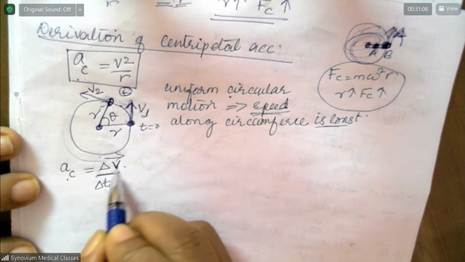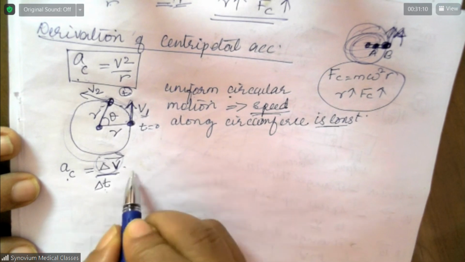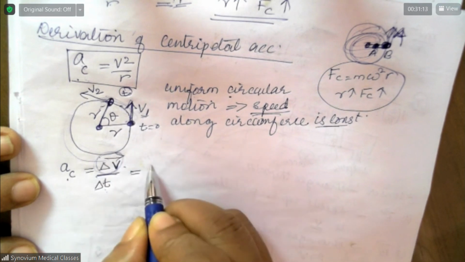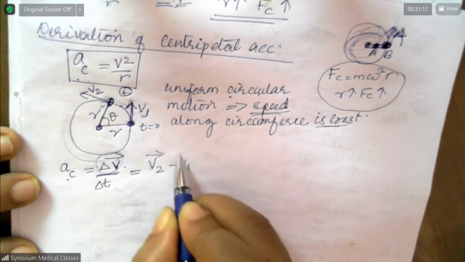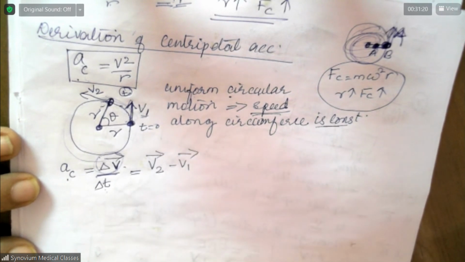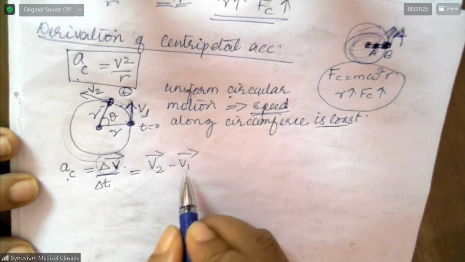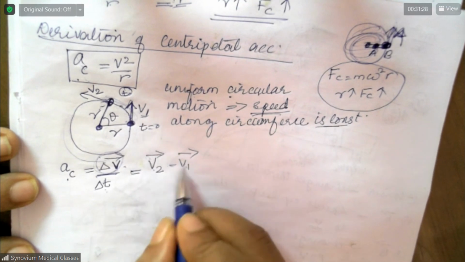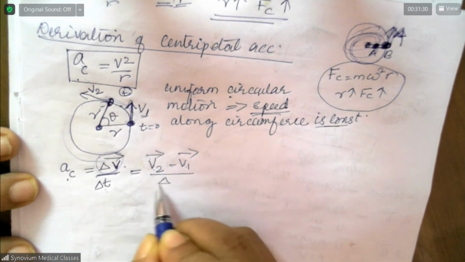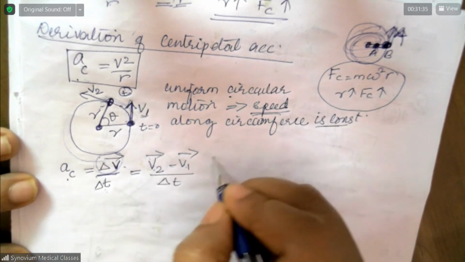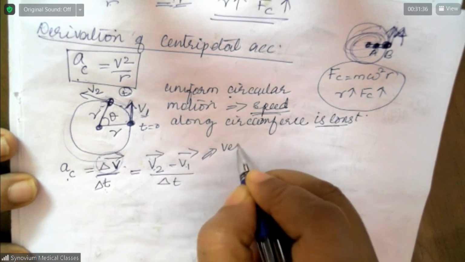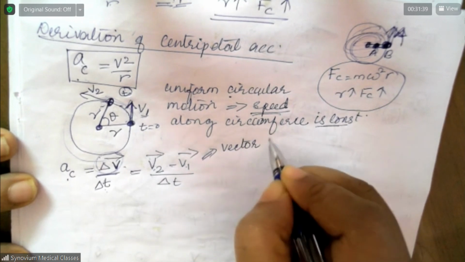Now you find how much is this change in velocity. Change in velocity is equal to final velocity minus initial velocity, and remember it's a vector subtraction, divided by change in time. You have to subtract vectorially.